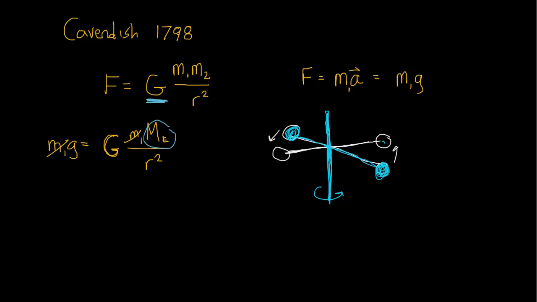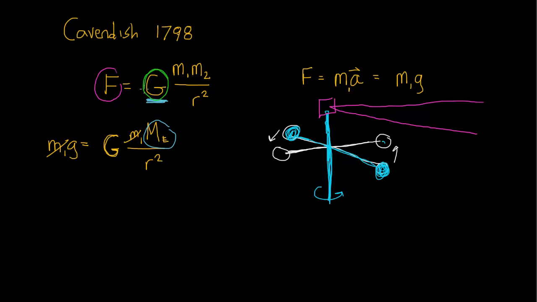Well, Cavendish's great, clever idea was to attach a mirror to the vertical staff, and then using a light very, very far away, a light that went in here and reflected off the mirror, he was able to amplify that very small twisting of the rod due to the gravitational attraction between the white and blue balls, and measure the amount of deflection. And then knowing the spring constant, if you will, for the torque, he was able to measure the force, and he knew the masses of the two balls, and he knew how far apart they were, and from that he was able, for the first time, to measure the gravitational constant G.